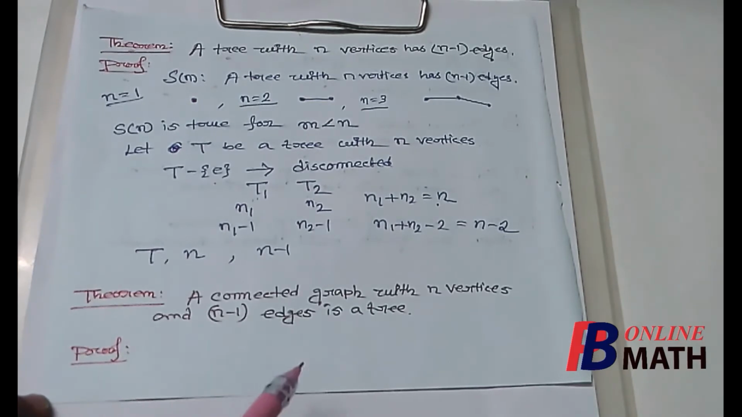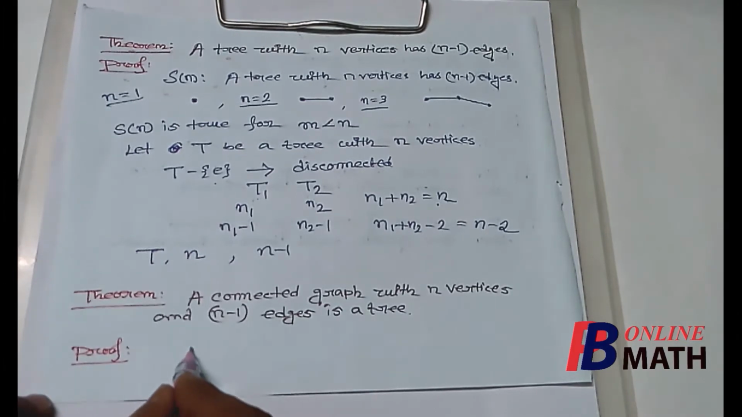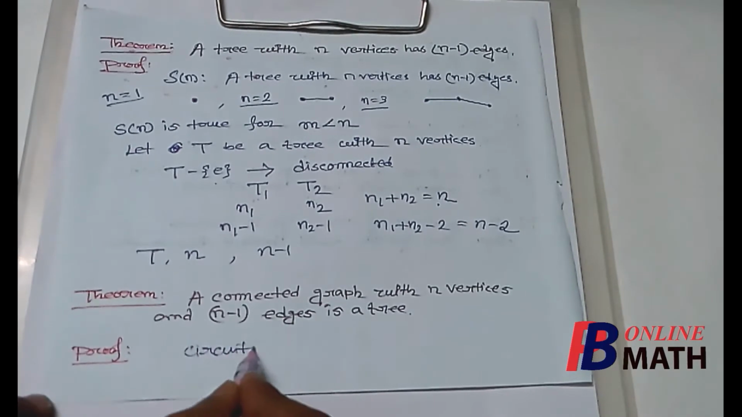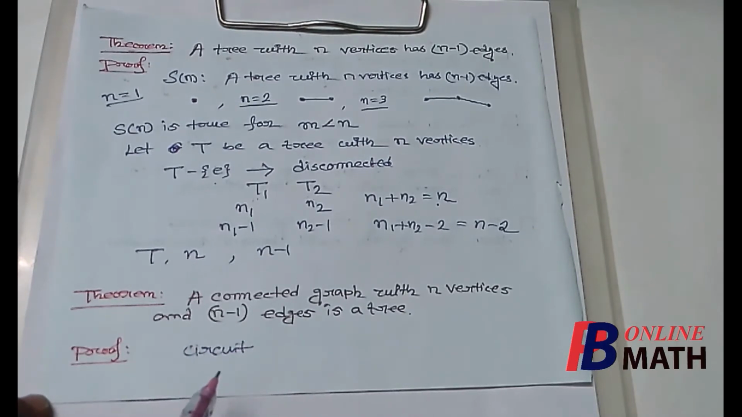Now we are skipping this proof. This proof has been left as an exercise. We just give some clue here. If we assume that the graph contains a circuit, suppose the graph contains a circuit, then if we remove one edge from this circuit, then the graph will be still connected, and let us find the number of edges and vertices in this graph. So remember that we have assumed that if possible the graph contains a circuit, and if it contains a circuit, we can delete one edge from it such that it will be still connected graph.